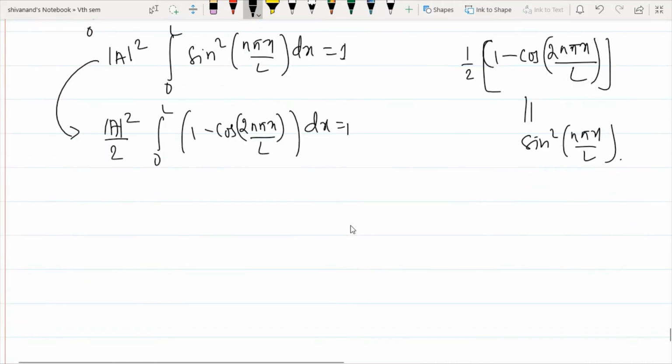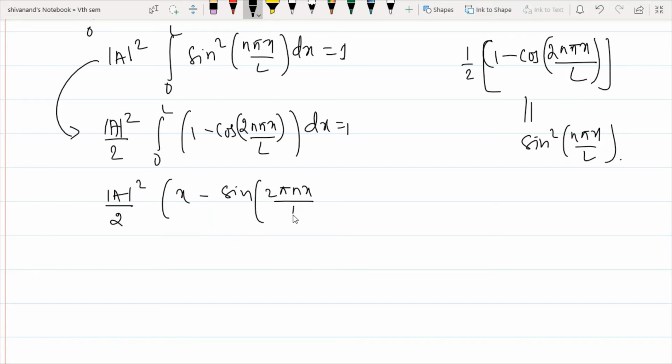So if I integrate this, I will get mod A square divided by 2 into x minus sine 2 pi n x divided by L, and this whole is limited from 0 to L, that is equal to 1.